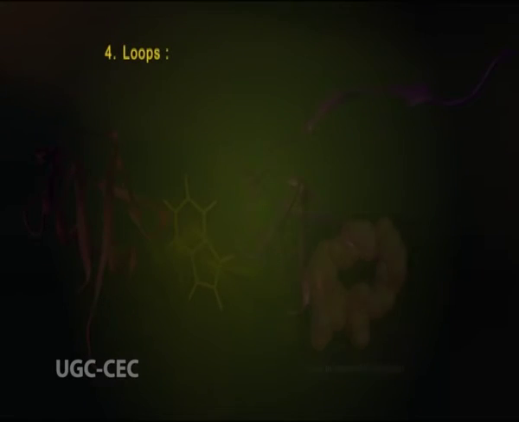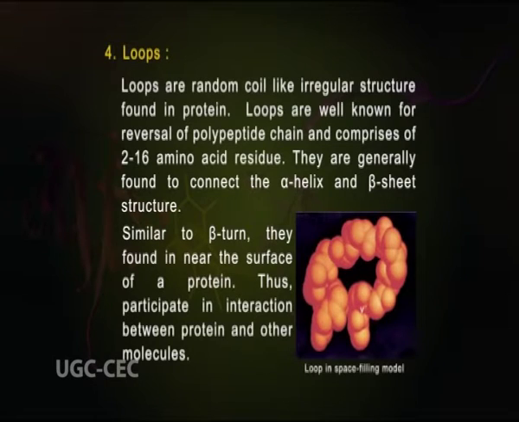Number 4 is the loops. Loops are random coil-like irregular structures found in protein. Loops are well known for reversal of the polypeptide chain and comprise 2 to 16 amino acid residues. They are generally found to connect alpha helix and beta sheet structures. Similar to beta turns, they are found near the surface of a protein, thus participating in interaction between the protein and other molecules.